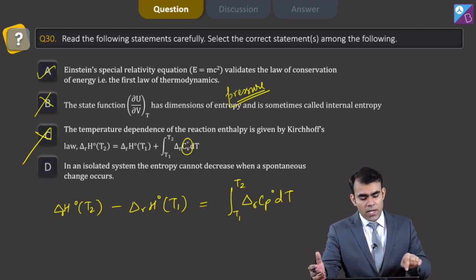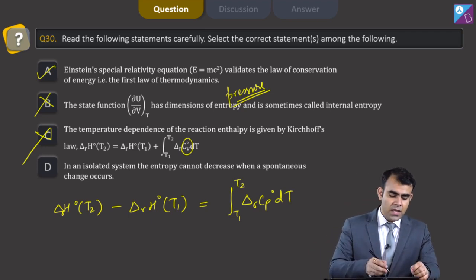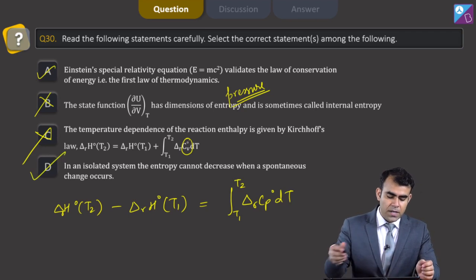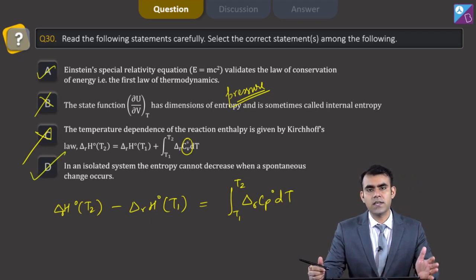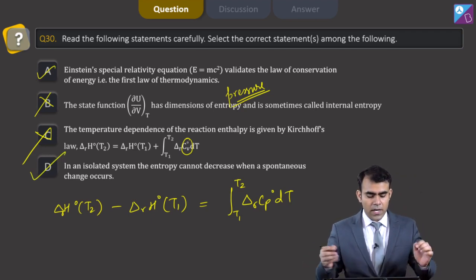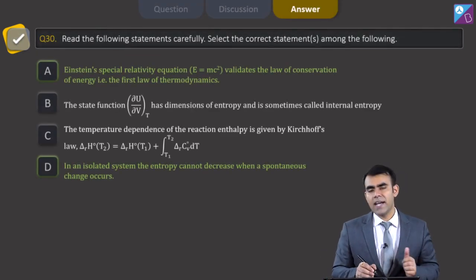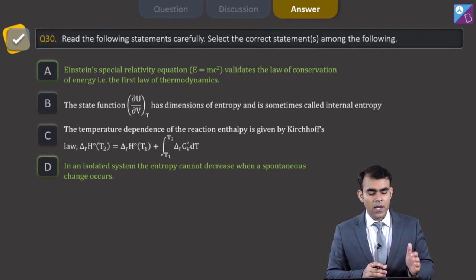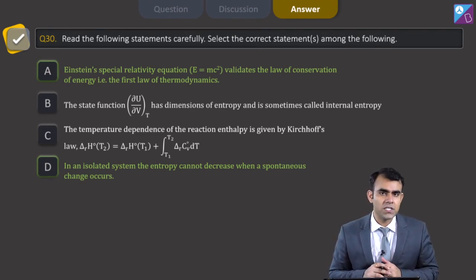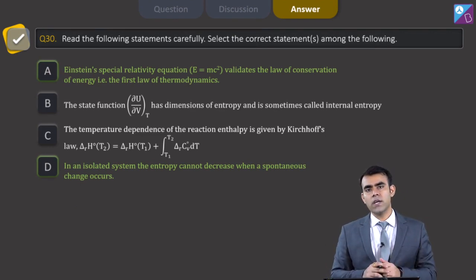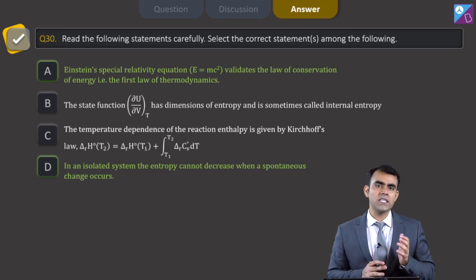So from the second law we got this statement, and this is a correct statement. So the correct answer here is A and D. Now the multiple correct questions are done. Next we will move on to numerical type questions.